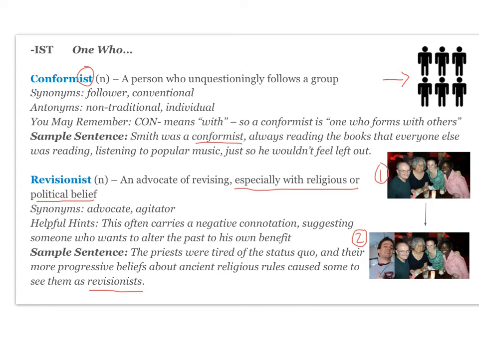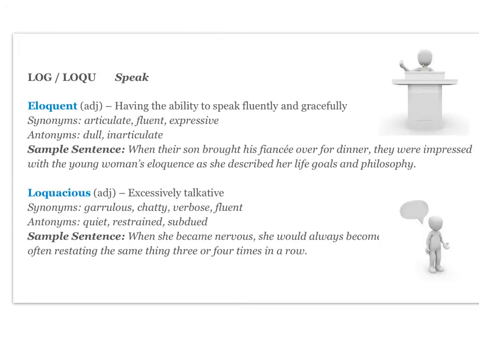And interestingly, doctoring photographs or changing photographs is a major way of trying to develop a new revisionist history. So there were, particularly in Soviet Russia, a large number of pictures where people would mysteriously disappear from them. So there'd be a picture of Stalin and someone else, and then Stalin would no longer associate with that person, and that person would just be deleted from the photograph. So in that way, he was trying to revise history. Your next root is log or luk, which means speak.